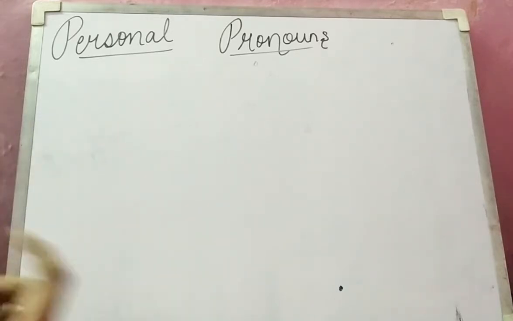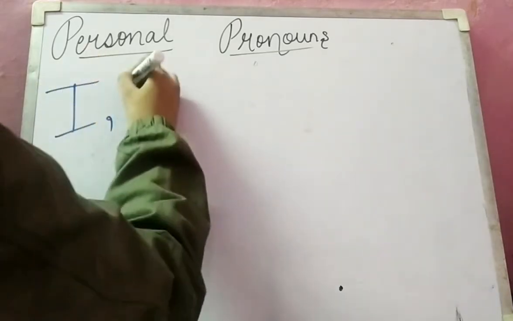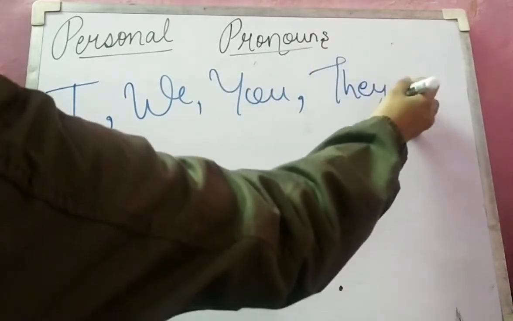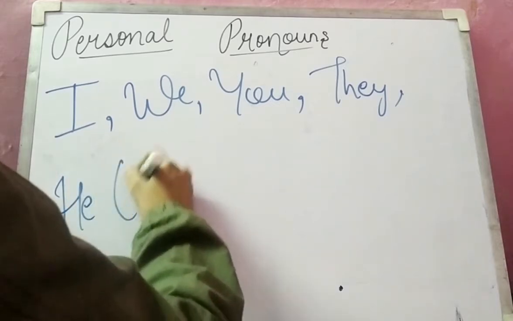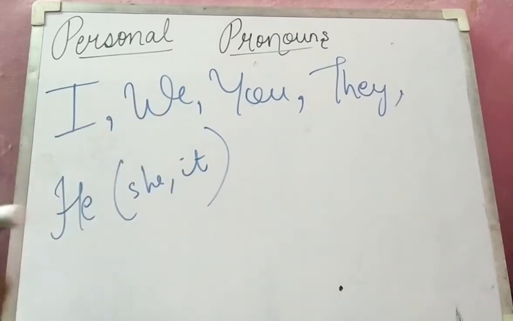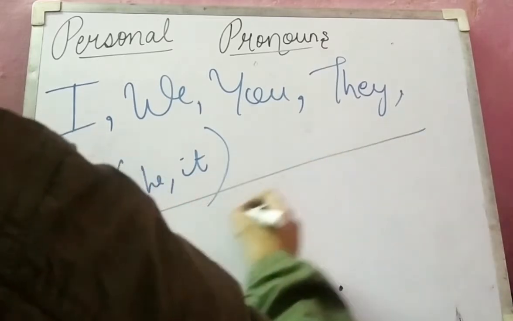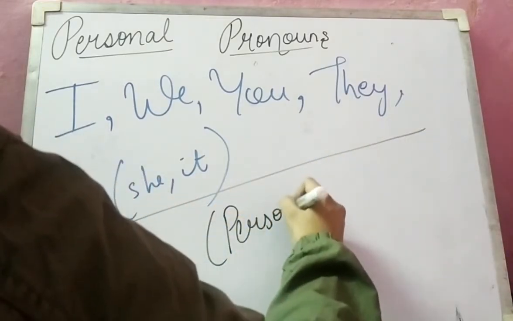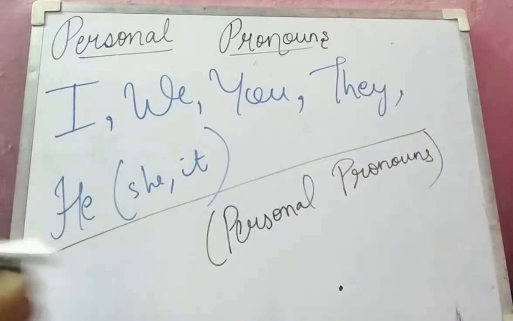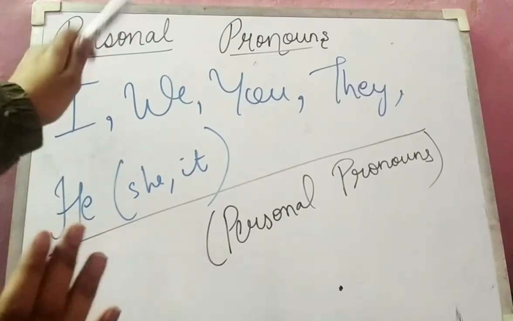Okay, I am writing here I, we, you, they and he, जिसके अंदर ही she and it also includes. So she, he, it, these all are personal pronouns and we will be dealing with these only. So today in this video I will be just telling you personal pronouns.